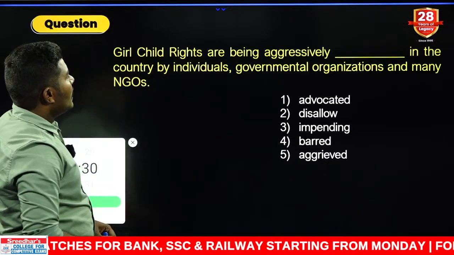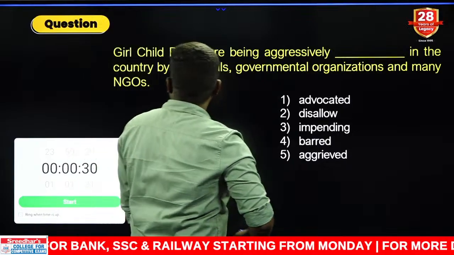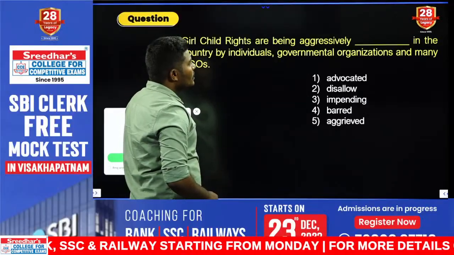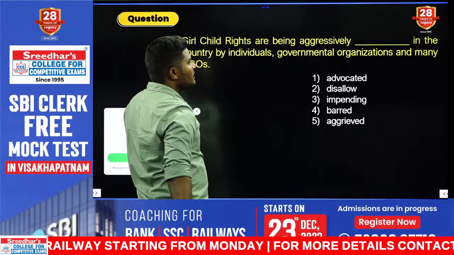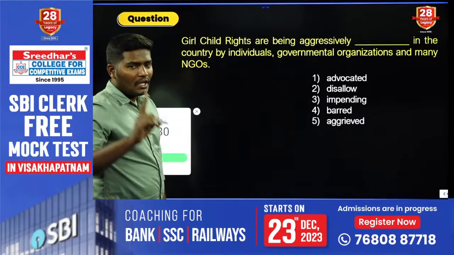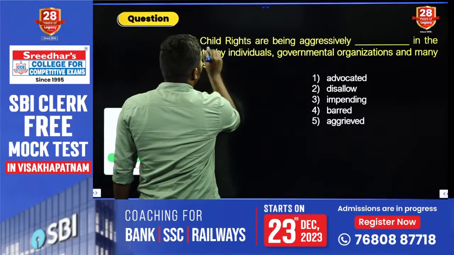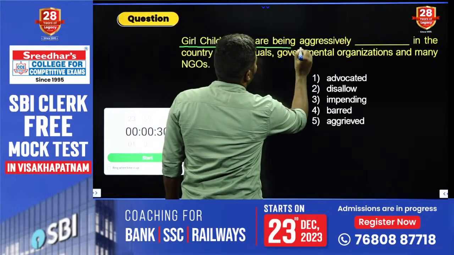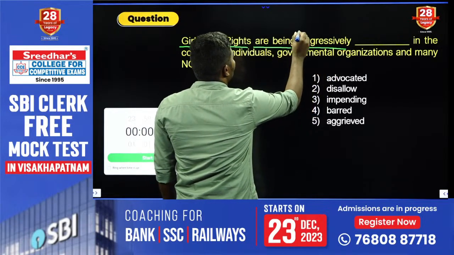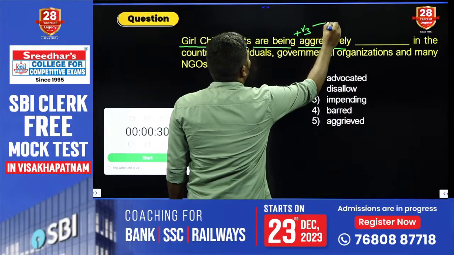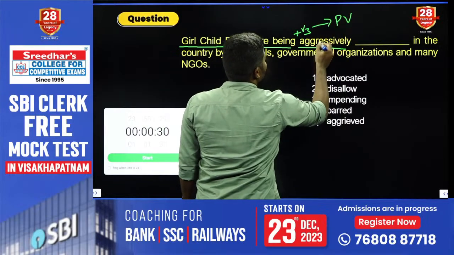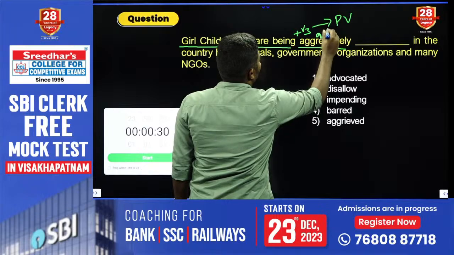Girl child rights are being aggressively dashed in the country by individuals, governmental organizations and many NGOs. Look at the sentence again. Girl child rights are being aggressively. Are being must be followed by V3. Together this is nothing but passive voice. Already an adverb is given here.